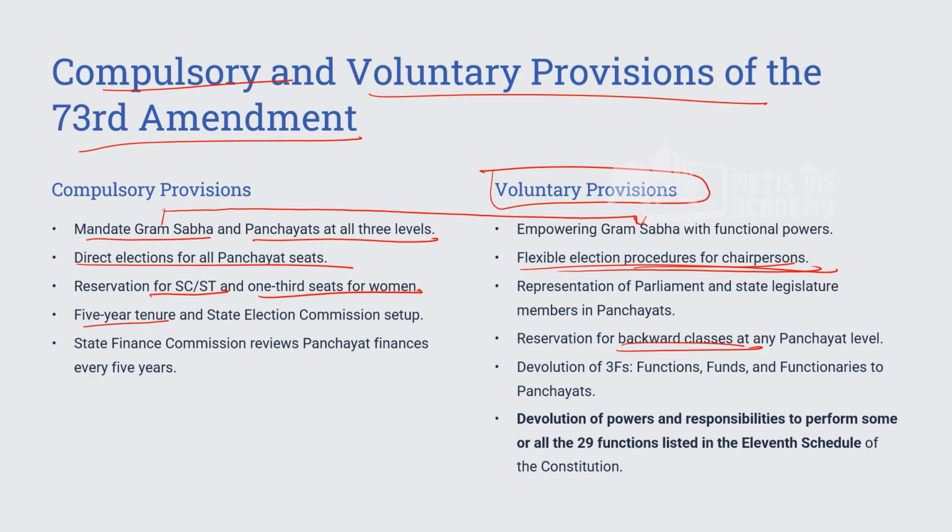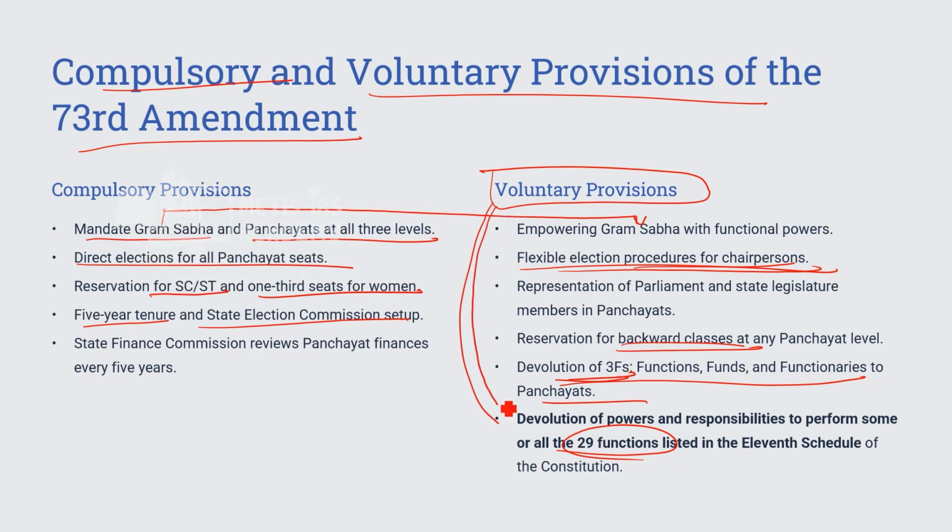Next, tenure was 5 years. State Election Commission was set up. State Finance Commission was set up. Here, the extra voluntary provision was what all powers have to be devolved. At that time, because even states were reluctant to give the power, and even the administration, the permanent executives present at the district level, were also reluctant, they made it a voluntary provision.